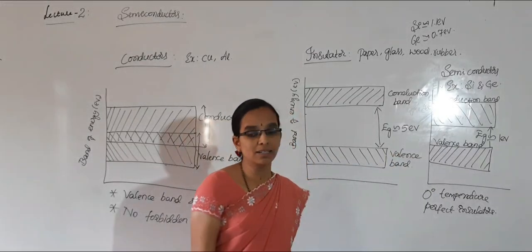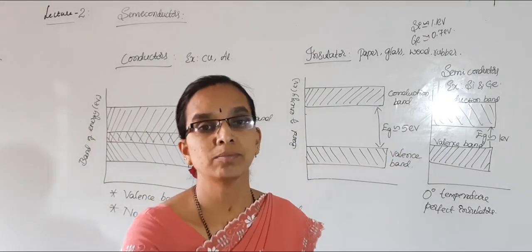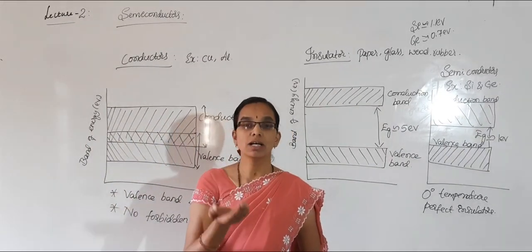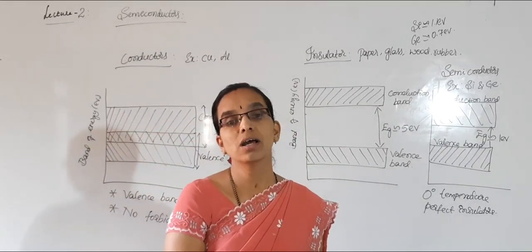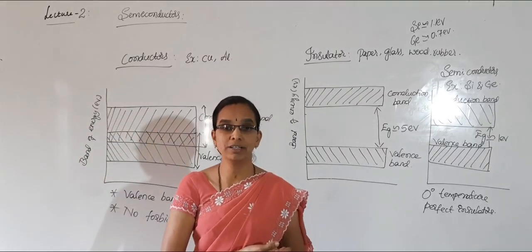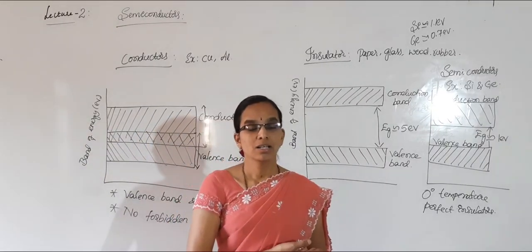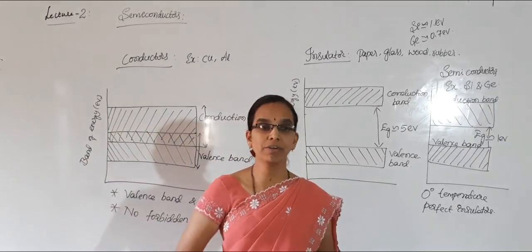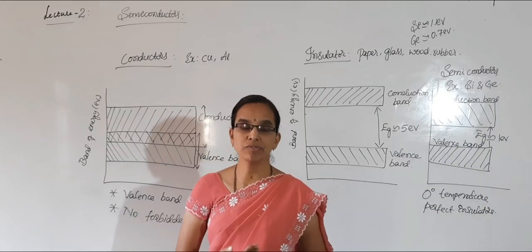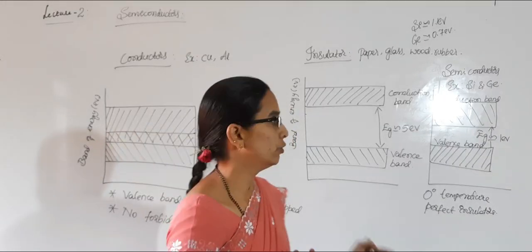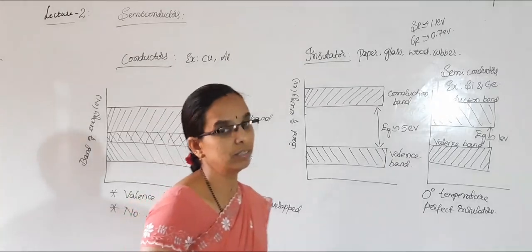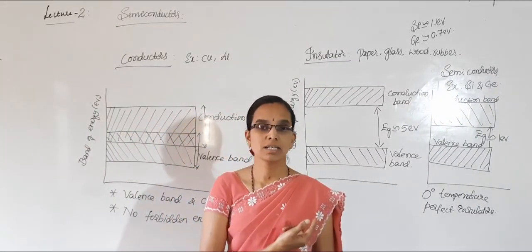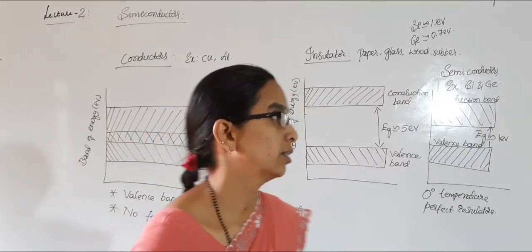Whereas in semiconductors, at room temperature, the valence electrons gain sufficient energy and jump to conduction band easily because of the very small forbidden energy gap. So, in the examination there may be a question: classify the solids on the basis of energy level diagram. That time you need to write all these diagrams with the explanation about conductor, insulator and semiconductors. Okay.